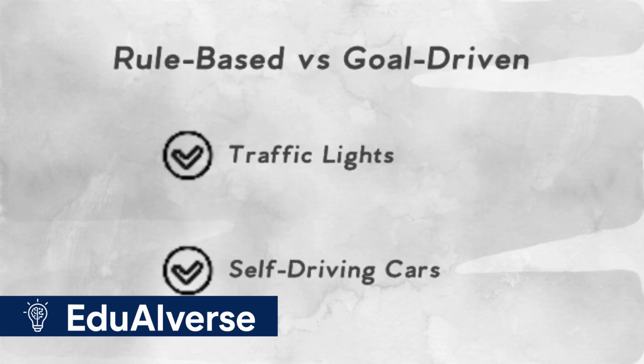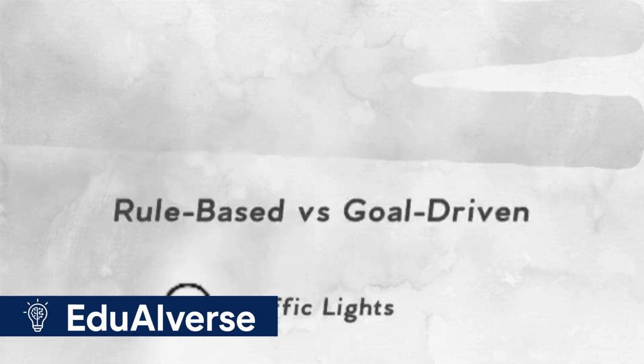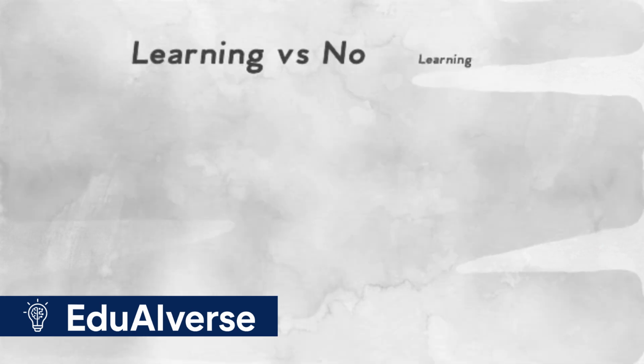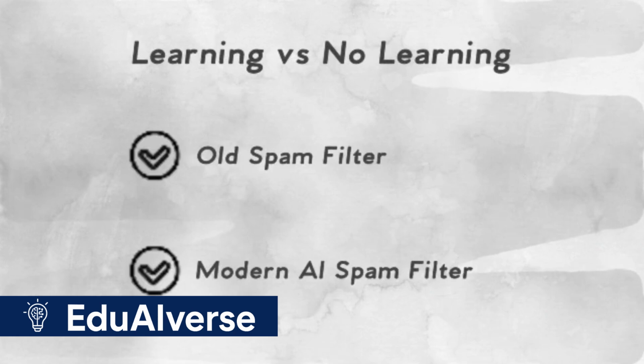In rule-based systems, decisions rely on if-else rules, like traffic lights. Goal-driven systems, such as self-driving cars, make decisions based on goals. Learning systems, like modern AI spam filters, improve over time, contrasting with older filters that remain static.